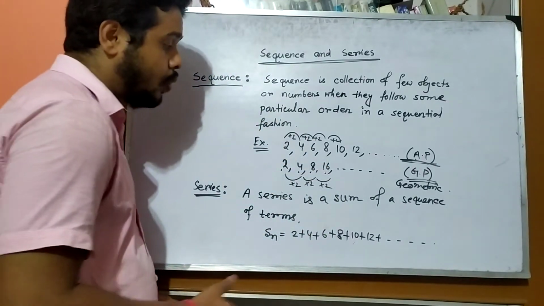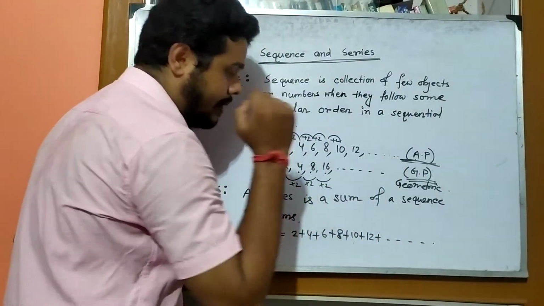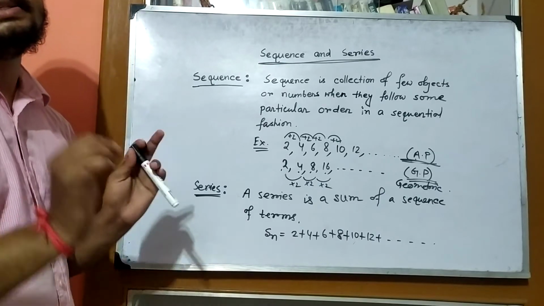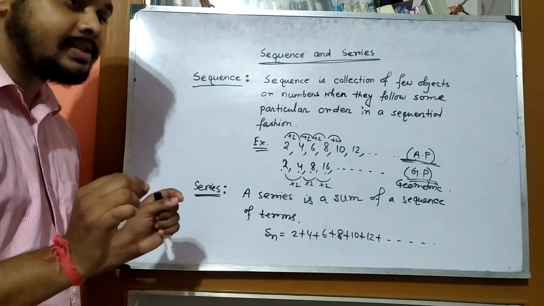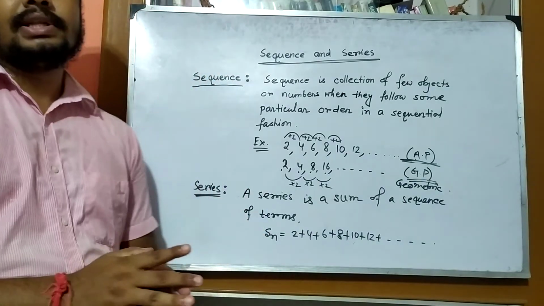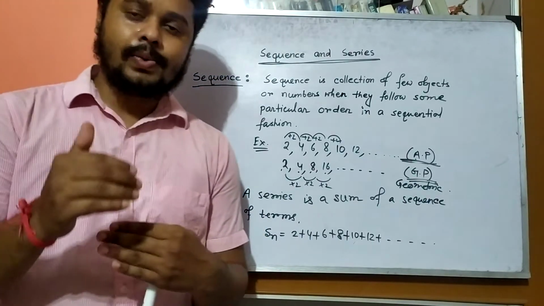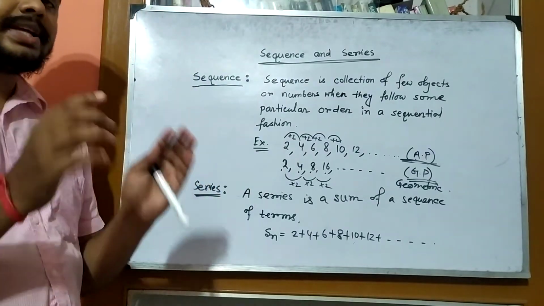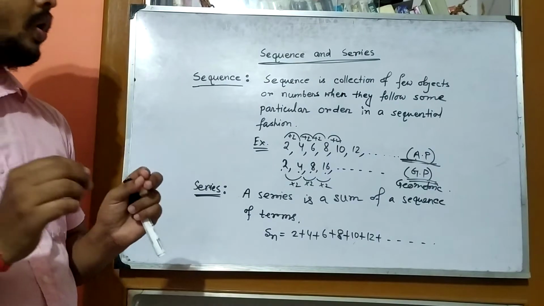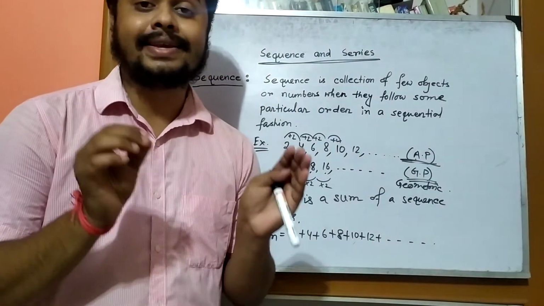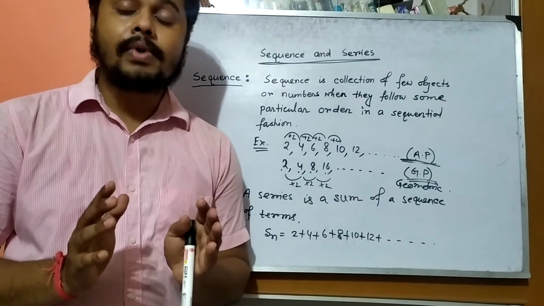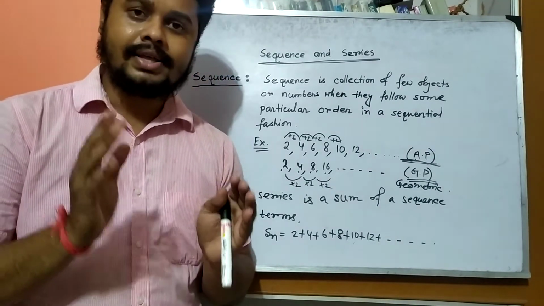That means when we add all these terms of the sequence, that time it will be called a series. Clear? So series means the sum of all terms of a sequence. I repeat once again, a sequence means a collection of a few objects or numbers when they follow a particular order in a sequential fashion, and a series means the sum of all the terms of a sequence.